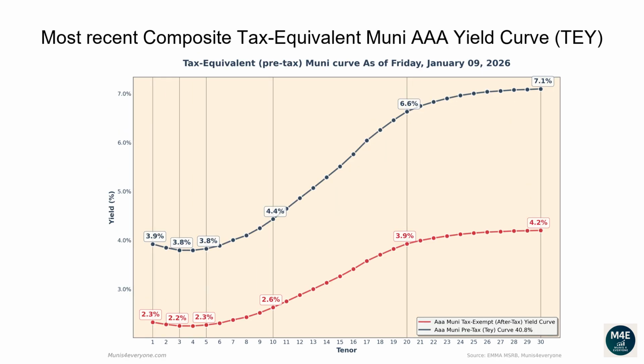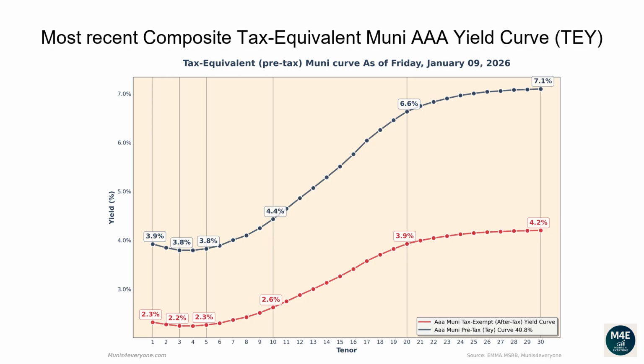Let's now go over the most recent composite tax-equivalent Muni AAA yield curve. The following graph shows, in red the tax-exempt after-tax Muni yield curve, versus in blue its tax-equivalent pre-tax version assuming a 40.8% top tax bracket, as of January 9, 2026. Why would you care to see the tax-equivalent version of the Muni yield curve? More on this later. Let's first go over the pre-tax, aka tax-equivalent yield curve.